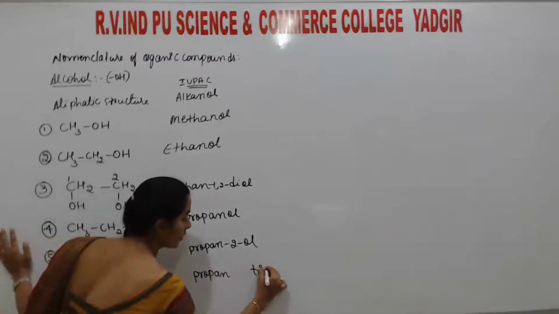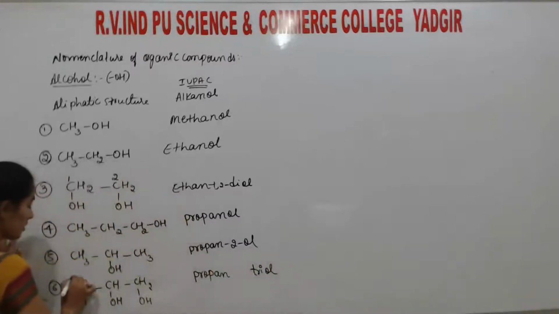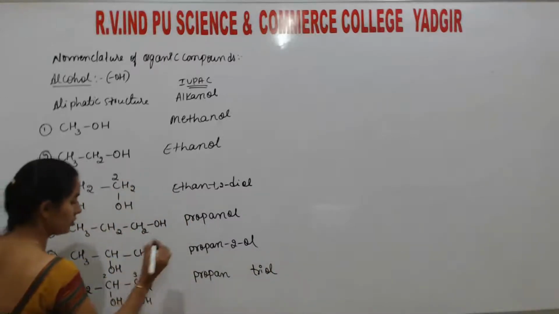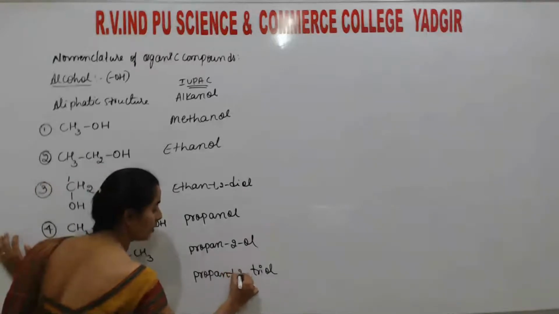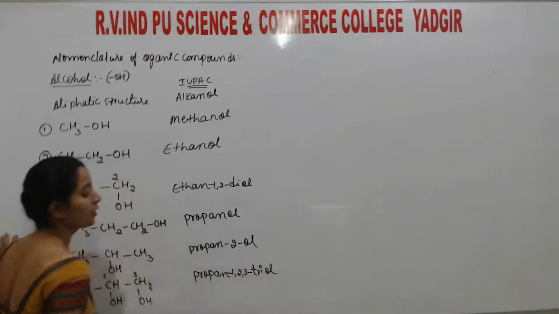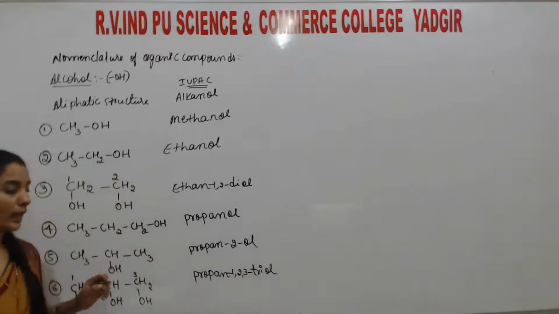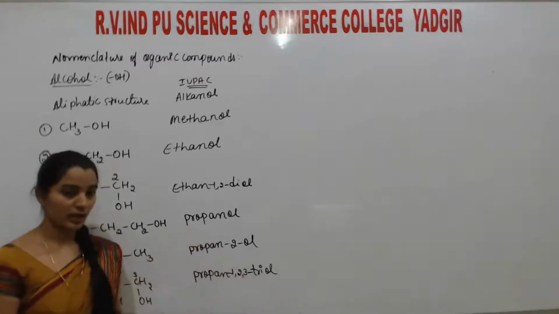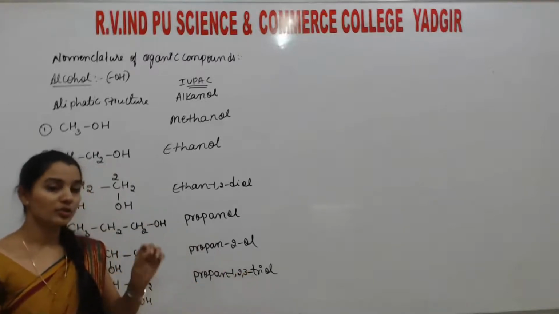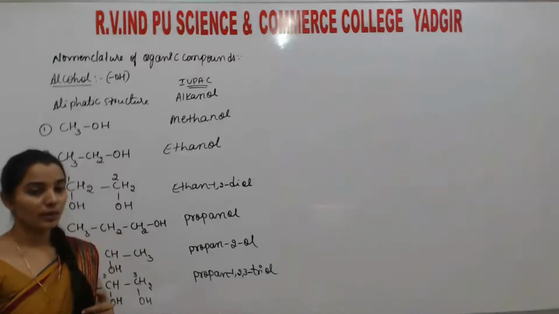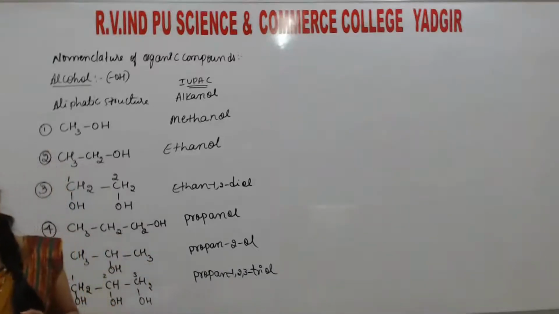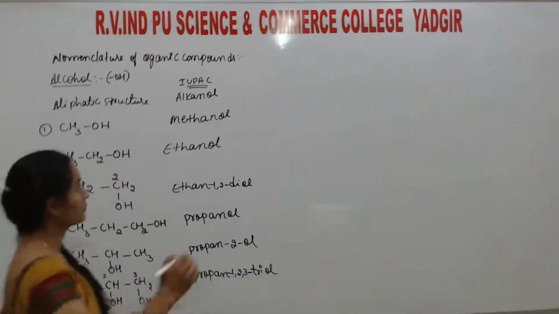That is triol. And the positions here are 1, 2, 3. So you simply write 1,2,3-triol. Propane-1,2,3-triol is the name. 1, 2, 3 are the positions where the OH groups are present. Okay? So the next.